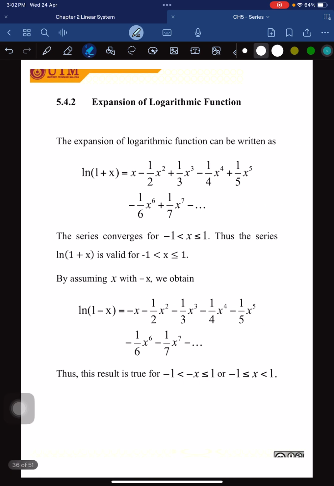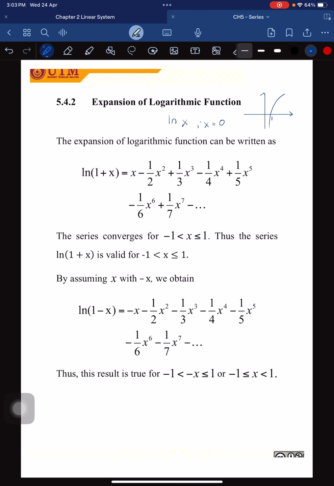Okay, and then for the next one, the expansion for the logarithm. So for the logarithm, the problem here is we cannot get the expansion for the ln x. We cannot get the expansion for the ln x because, if let's say x is equal to 0, we will get undefined, because from the graph of ln, the graph starts here at 1. So if x is equal to 0, this is undefined.